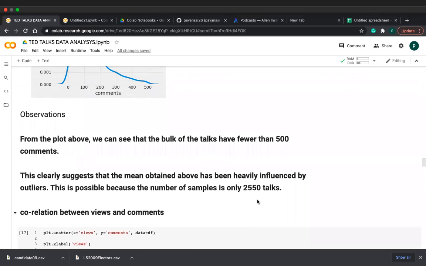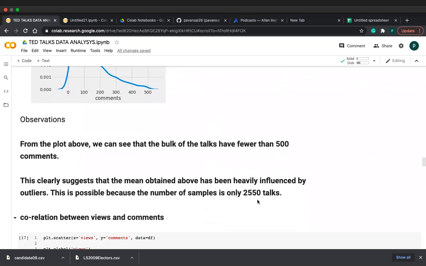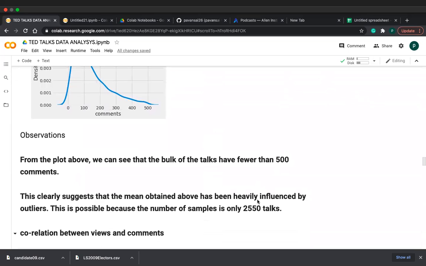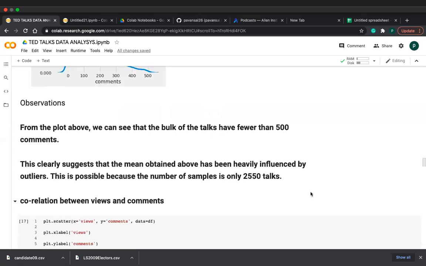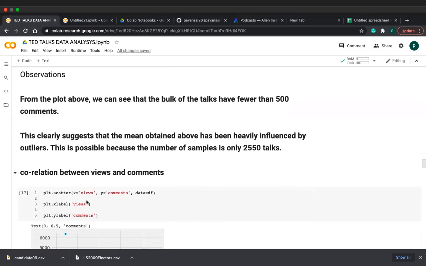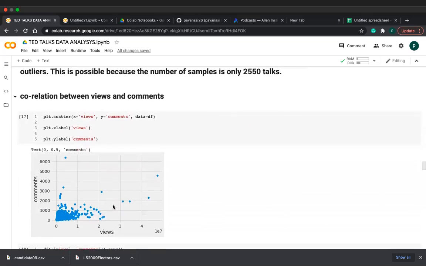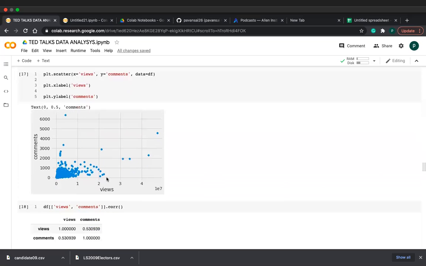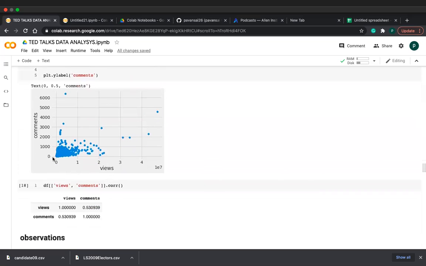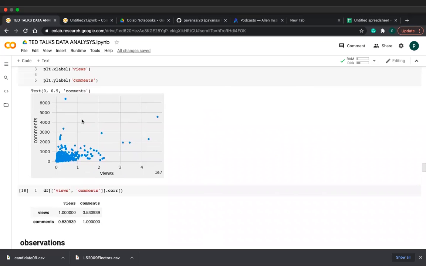Maybe next is the correlation, because I am more interested in knowing the correlation between views and comments. This is a normal point, friends: if you have more views, you have more comments, meaning the views of the talk are also more. We know the correlation will be high, but I want to know the number. That's why I'm using plot.scatter for visualization. See, friends, views and comments. Here we have more data. Above we have less data, friends.